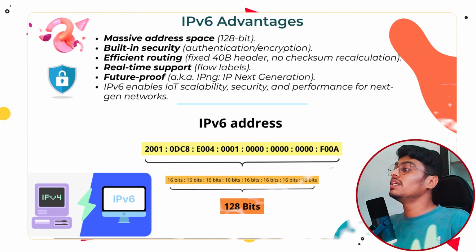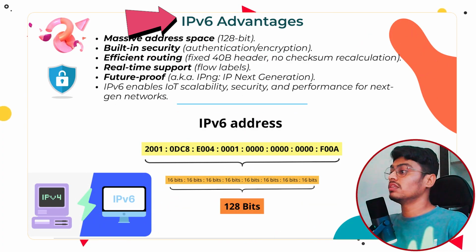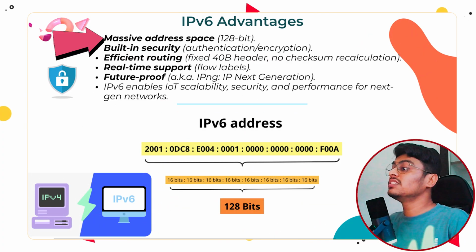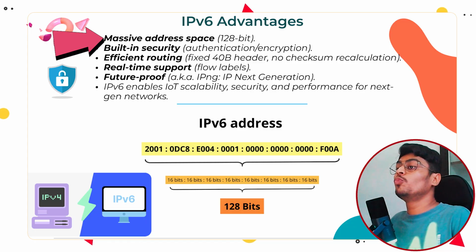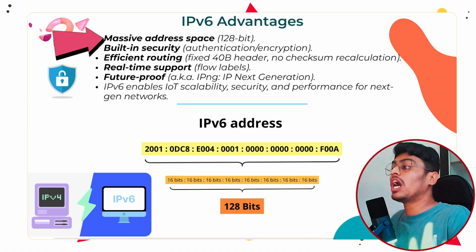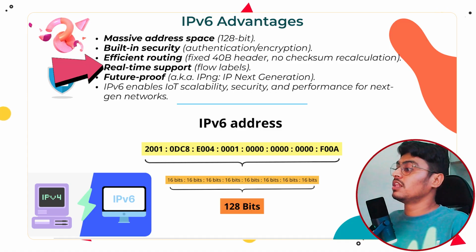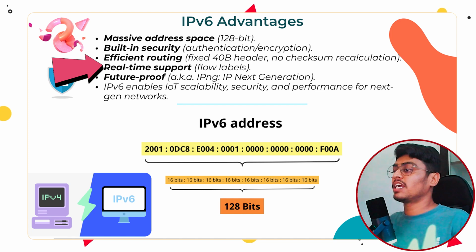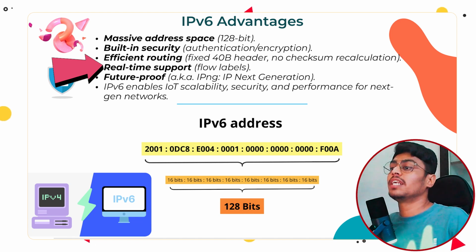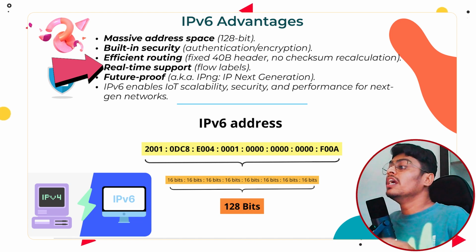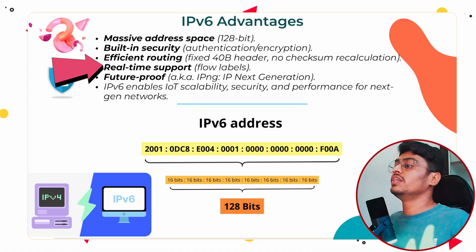Okay, now we will discuss advantages of IPv6. What is the first advantage? Larger address space. The primary advantage is the huge address space, 2 power 128 addresses, compared to IPv4's 2 power 32 addresses. Okay, the next advantage is real-time data transmission. IPv6 supports real-time data transmission better than IPv4. Okay, important for live streaming, video calls, etc.